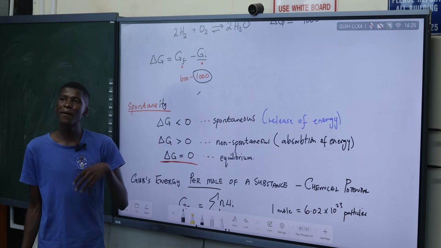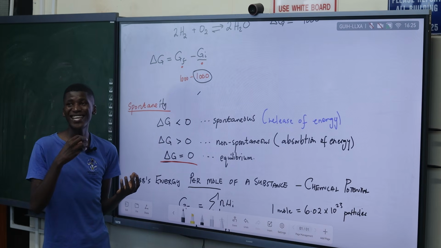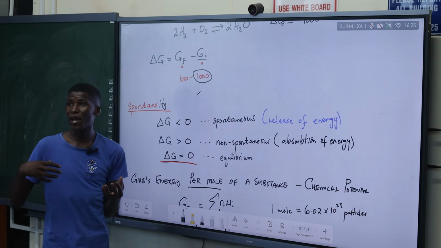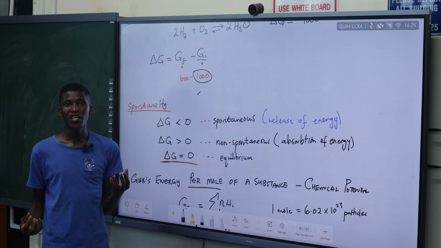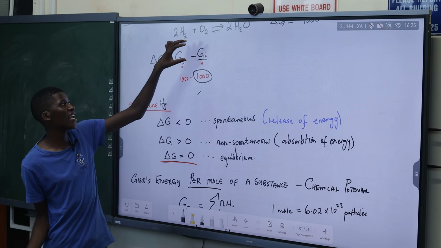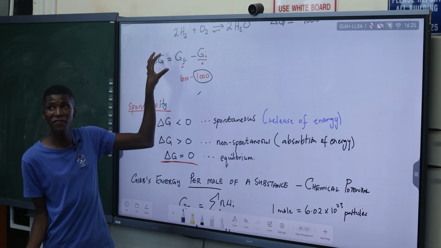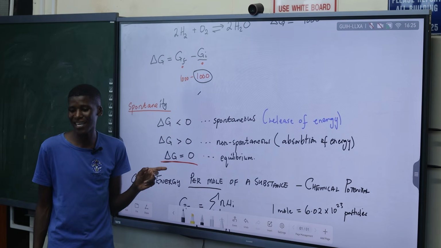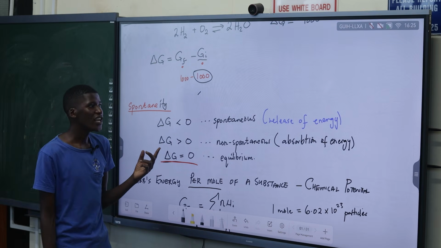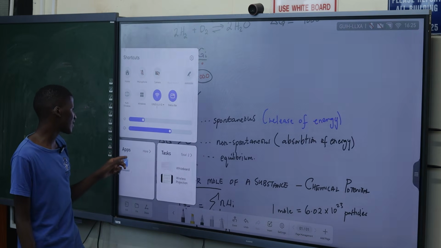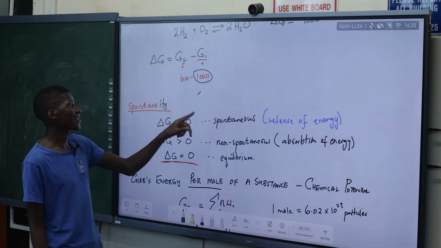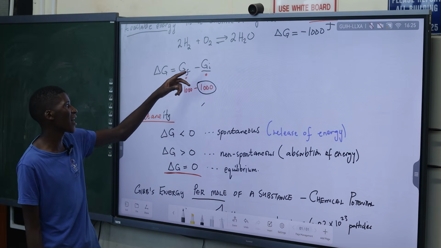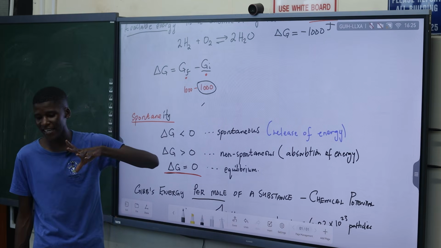So since the products have smaller energy, and the reactants have bigger energy, we're going to have a negative Gibbs energy change. And the negative Gibbs energy change tells us that's a spontaneous reaction. So it is forming products spontaneously, by releasing Gibbs energy.